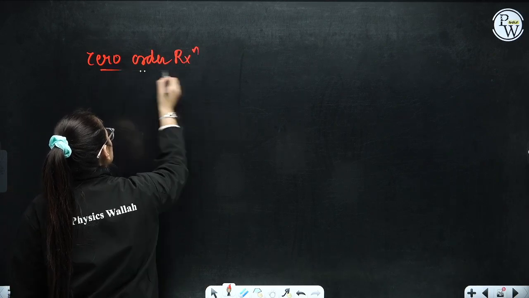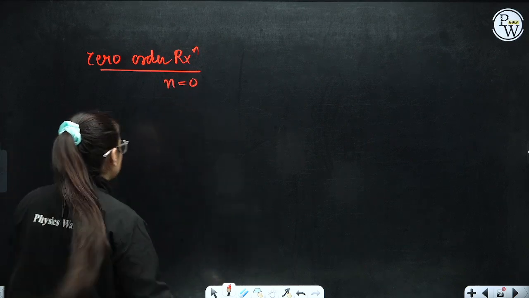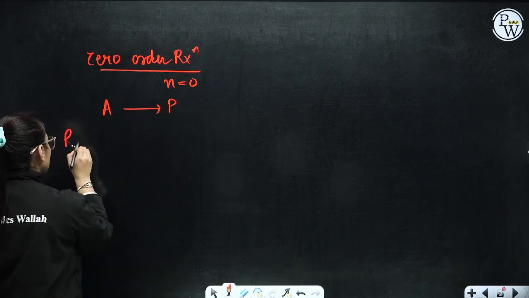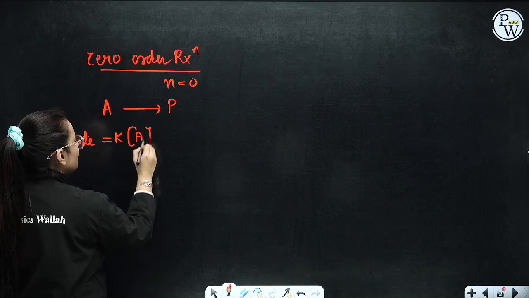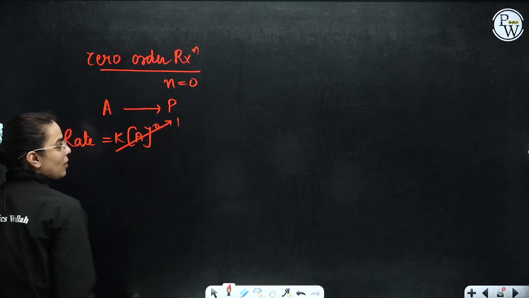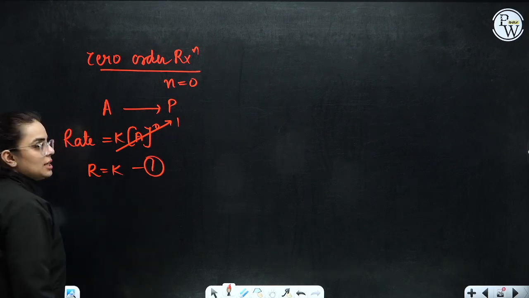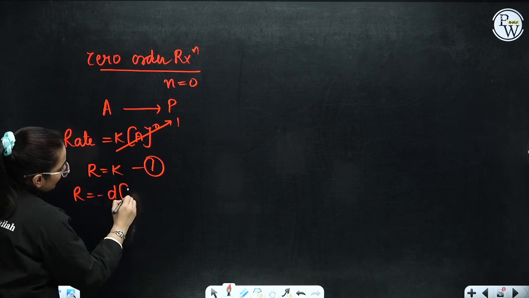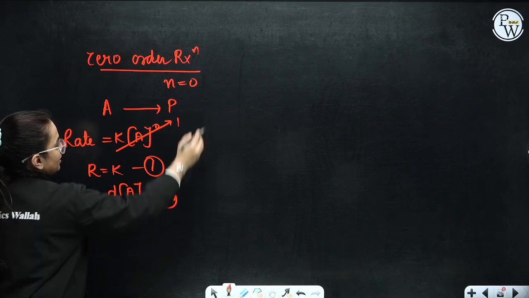For a 0 order reaction, when the n value is 0, how do you calculate the rate law equation? Let's see this. You have A giving us product P. So the rate law can be written as K into A to the power 0, and something raised to the power 0 is 1. So we can say rate is equivalent to K. This is our first equation. The second equation that we generally write is minus dA by dt for the reactant. Consider this as your second equation.